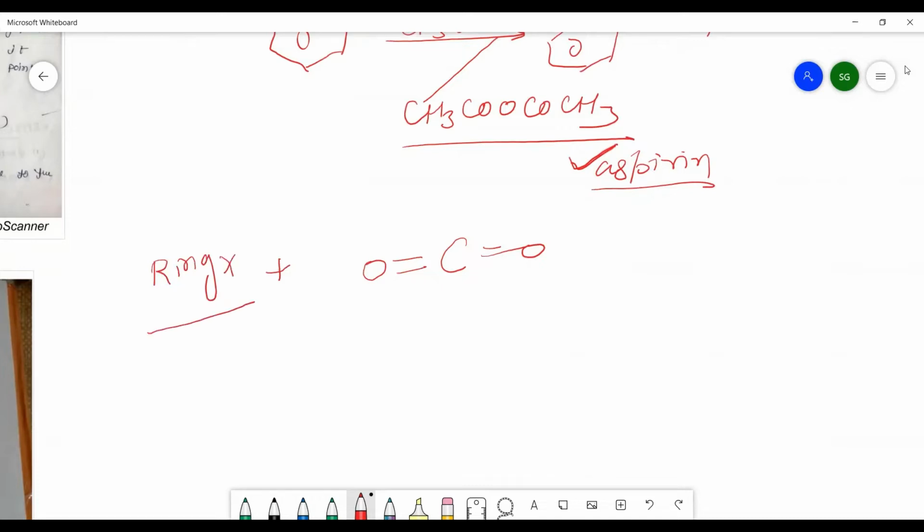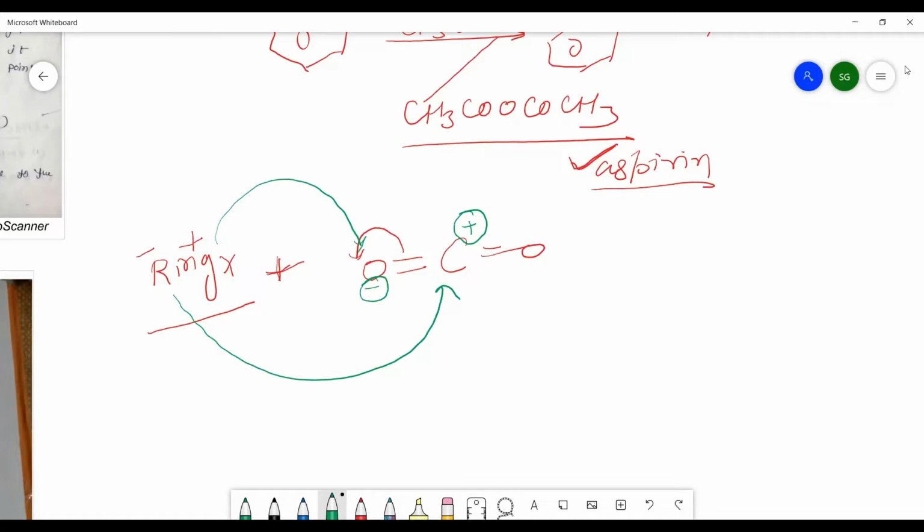In RMgX, R is the carbanion and MgX is positively charged, so that in CO2 a shifting of pi electrons takes place, and R will attack the carbon atom, which is electrophilic in nature, and MgX will attack the oxygen atom, which is nucleophilic in nature, and it gives rise to the formation of COOMgX with the double bond O, and the R group attached from the Grignard reagent.